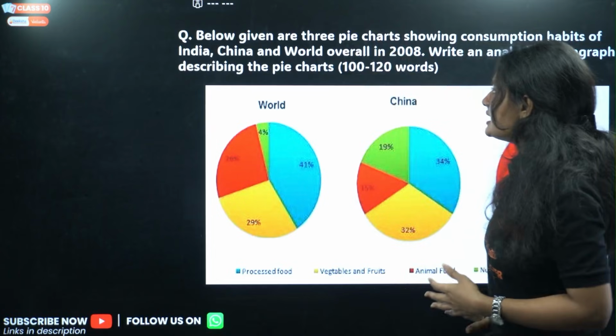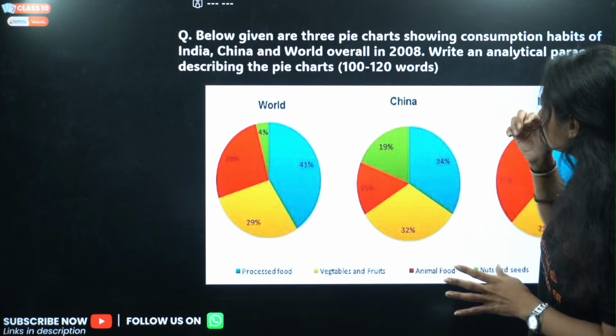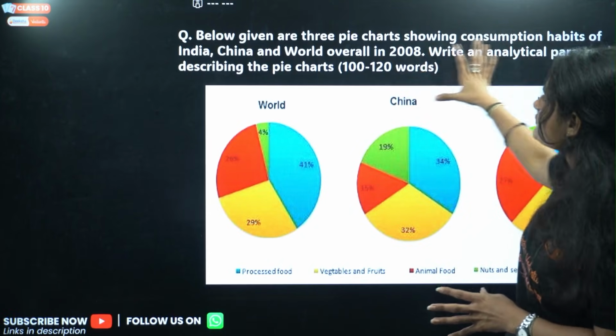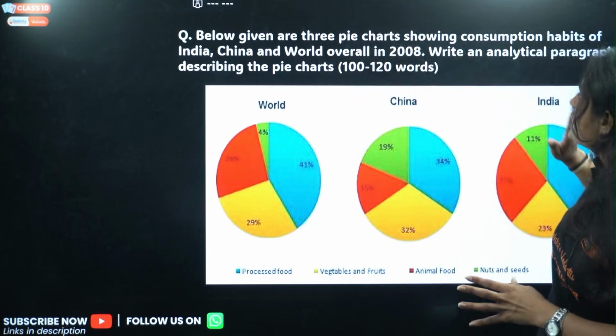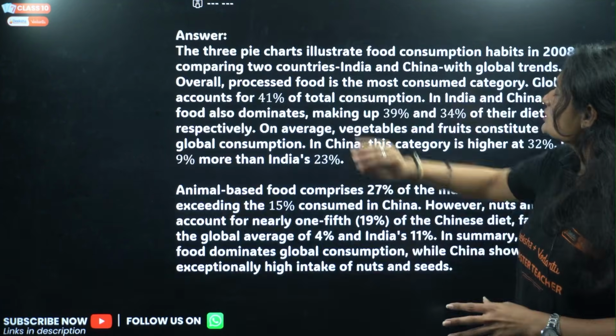This is one other example. So we are given bar graph here, and pie charts. These are pie charts. So we have the consumption habits of India, China and the world overall in 2008. Write an analytical paragraph describing the pie charts. So something is given here.